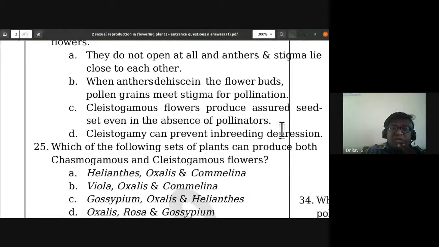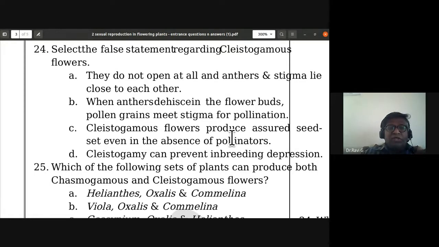Cleistogamous flowers produce assured seed set even in the absence of pollinators. That is also a correct statement. Cleistogamy can prevent inbreeding depression. This is the wrong statement. Cleistogamy rather undergoes inbreeding depression. So D is the wrong statement.